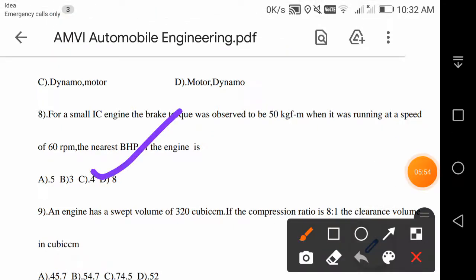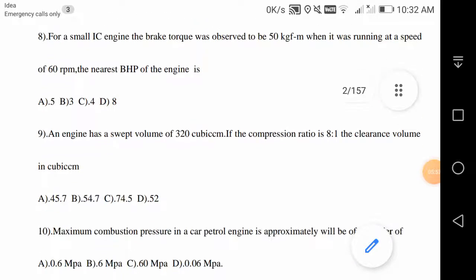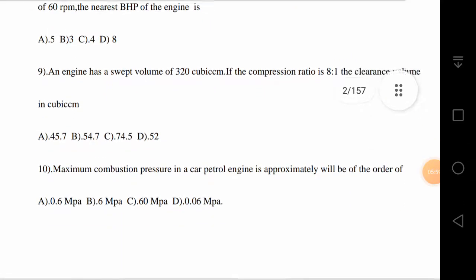So please check the answers once again. Please take a calculator and calculate. You will get the correct answers, all the correct answers.